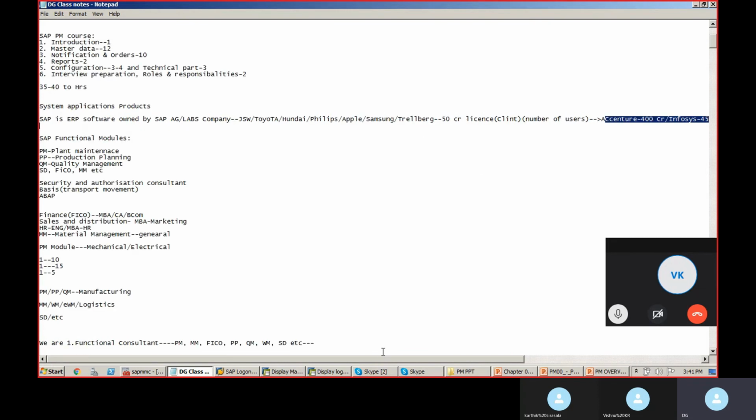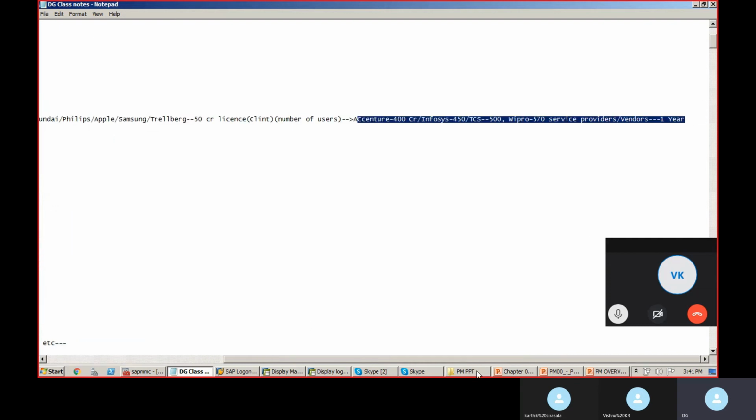Toyota will say, I bought the license from SAP and I want to implement it for my entire organization, and I will give a 1 year time. How much will it cost? Like that, they will ask the IT companies, and the companies send quotations. Accenture quotes 400 crores, Infosys 450 crores, TCS 500. Obviously, Accenture is the lowest bidder, and Toyota will give the project to Accenture.